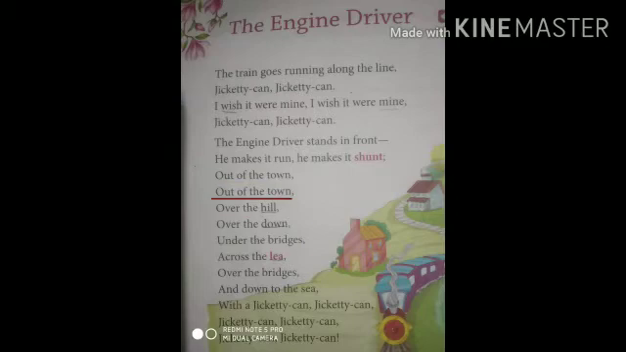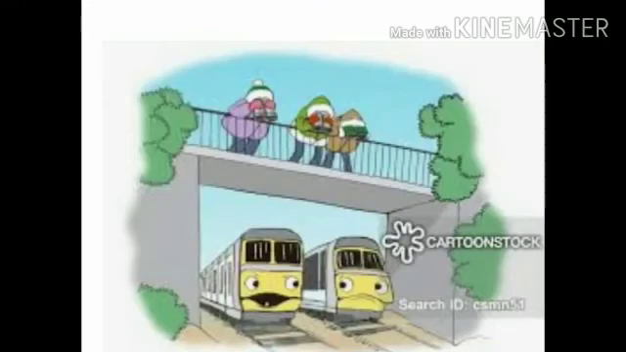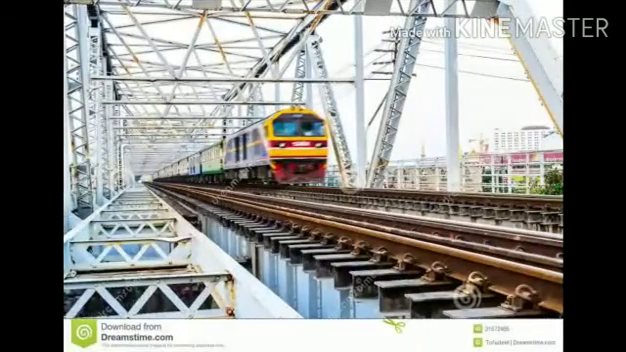Out of the town, out of the town. Over the hill, over the down. Under the bridges, across the lea. Over the bridges and down to the sea. Yes, children, have you all noticed when we travel in the train, we go over the hills, sometimes we go down to the bridges, and sometimes we go over the bridges. Yes, you are right. And sometimes down to the sea.